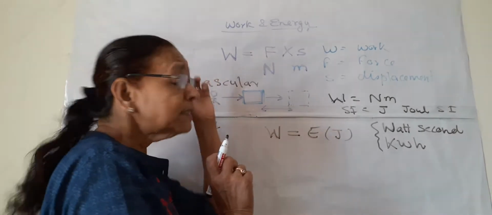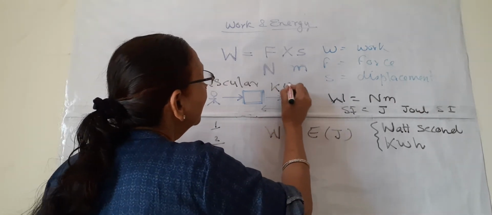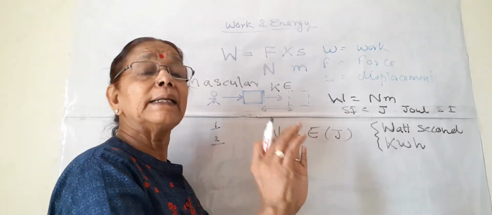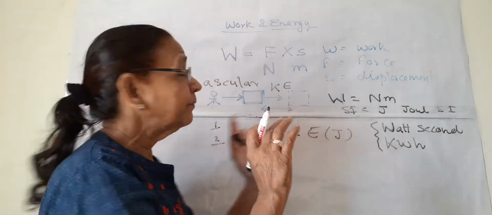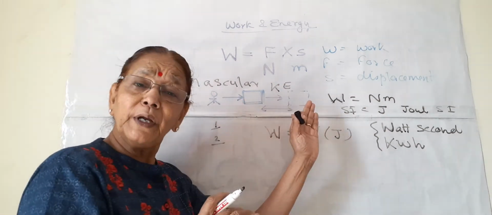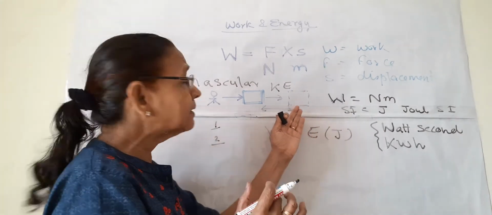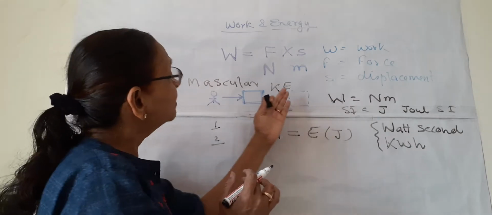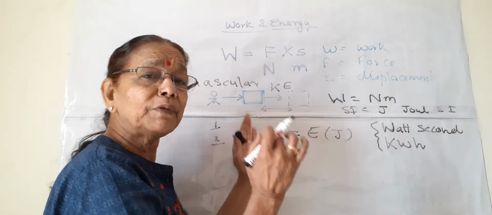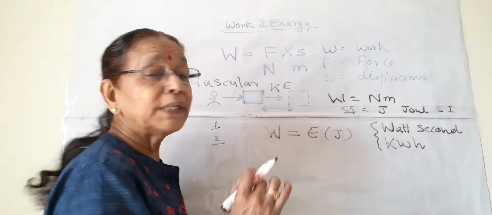What happens? This muscular energy is transformed to kinetic energy of this box. What is kinetic energy? Kinetic energy is the energy of motion. So when the boy pushes the box, this box starts moving, so it has some kinetic energy. From where has this kinetic energy come? It has come by the transformation of muscular energy. So the muscular energy of the boy's hands is transformed into the kinetic energy of this box.